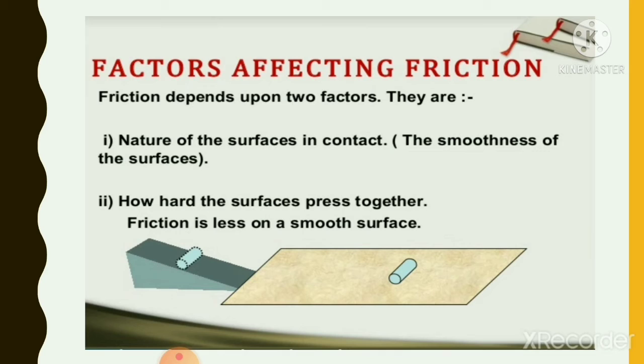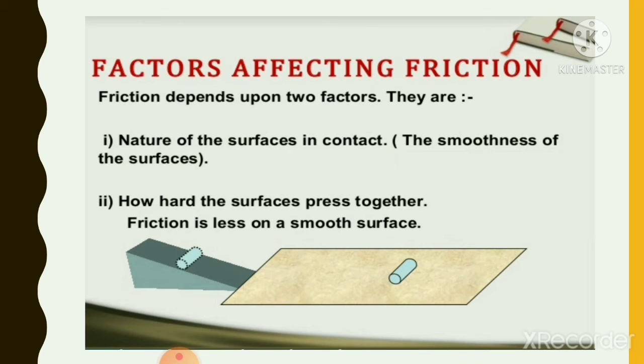It means if you want to push a heavier box or a heavy cupboard, you need to apply more force. But if the cupboard is very lightweight, then you can easily push it. It means if it is heavier, the surfaces are pressed together harder. But if it is lighter, the surfaces are pressed together less. So these are the two factors which affect friction.